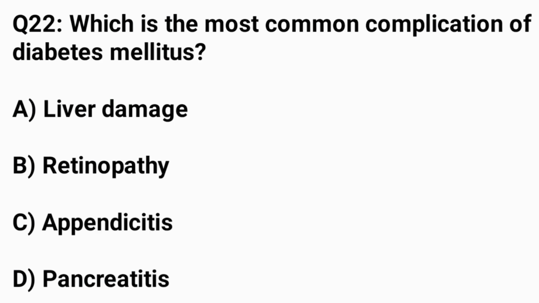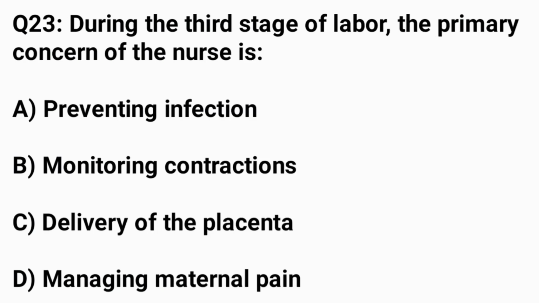Question number 22. Which is the most common complication of diabetes mellitus? The correct answer is option B, retinopathy. Question number 23. During the third stage of labor, the primary concern of the nurse is.